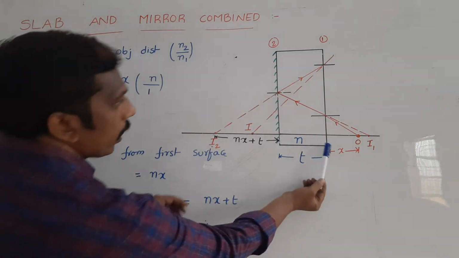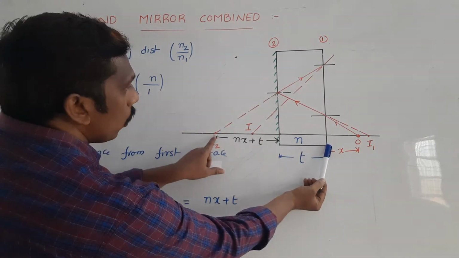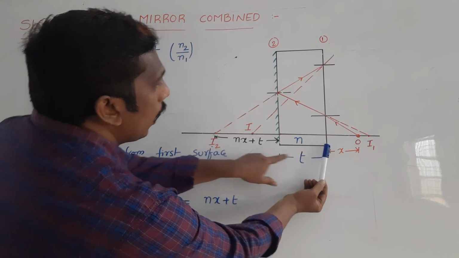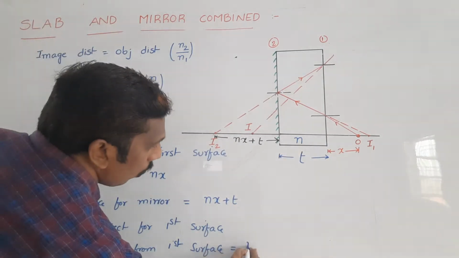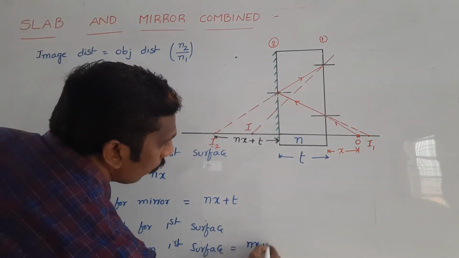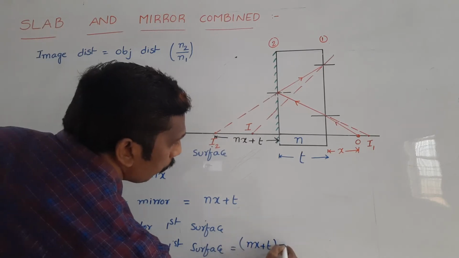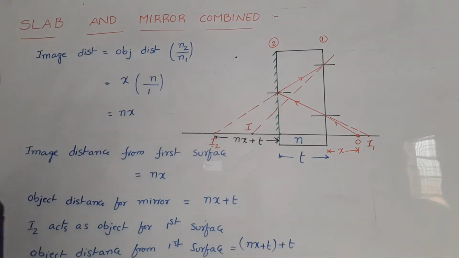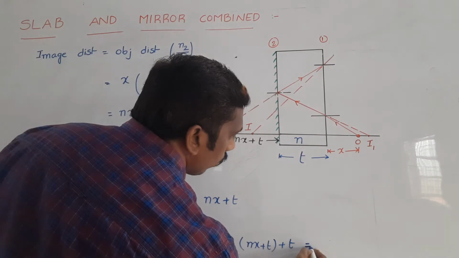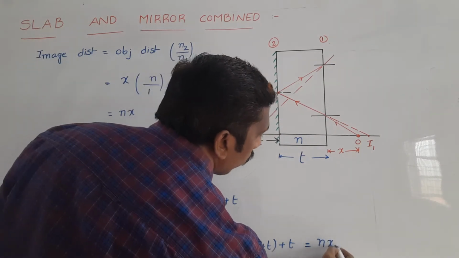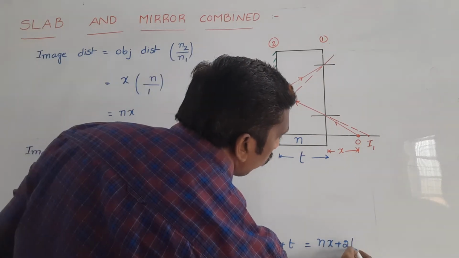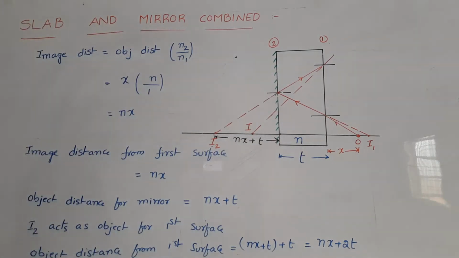So for this surface, this is the object, so this distance is equal to nx plus t plus t. So finally we can get nx plus 2t. nx plus 2t is the object distance for the first surface.